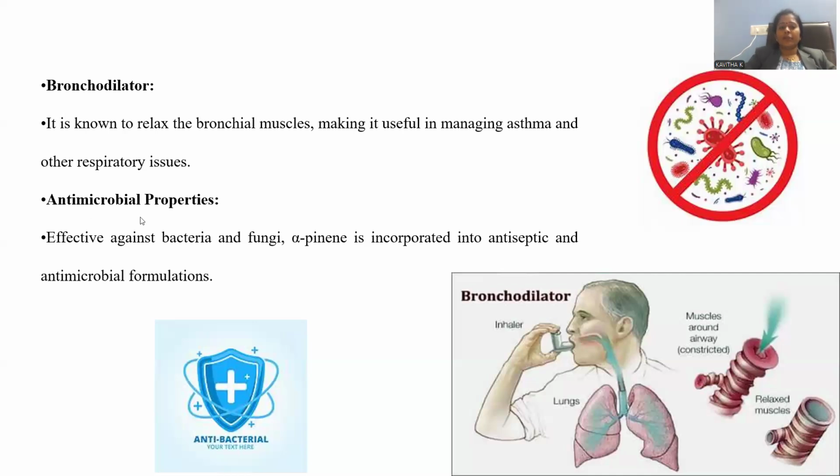Another important property of alpha pinene is antimicrobial. Whatever microorganisms you can notice, especially bacteria, virus, fungi, algae, any minute tiny organisms, it is effective against all these bacterial or any other kind of microbial actions, so that disinfecting and antiseptic properties can both be imparted by this alpha pinene drug.